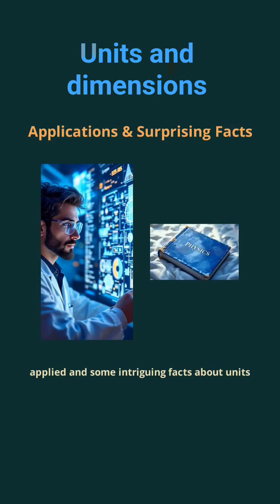This technique is more than a consistency check. It's a gateway to solving complex problems, converting between unit systems, and even deriving new relationships in physics. For example, the ampere and mole have precise definitions rooted in physical constants and fundamental properties. The naming convention for units honors scientists, with unit names in lowercase and symbols capitalized. Understanding historical systems like CGS, FPS, and MKS is also important for context, as they still appear in older literature and some engineering fields. These insights not only enrich your knowledge but also prepare you for advanced problem-solving and cross-disciplinary communication.